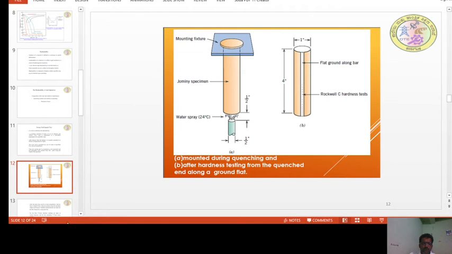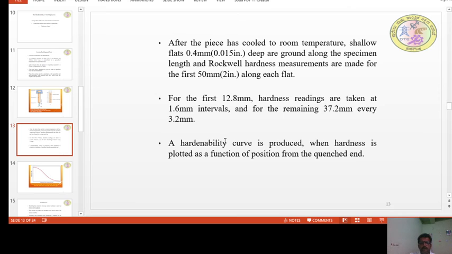Once this is over, they cut pieces of the long bar from this component, and they are subjected to the hardness test. The procedure is somewhat like this.